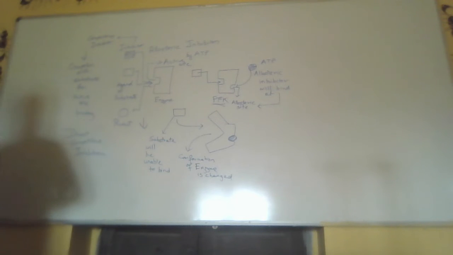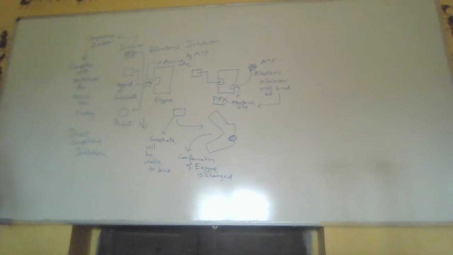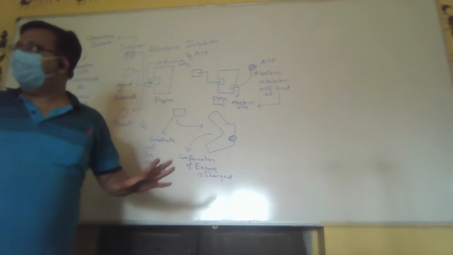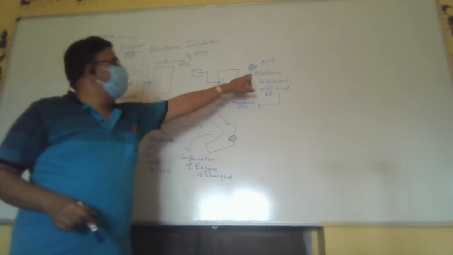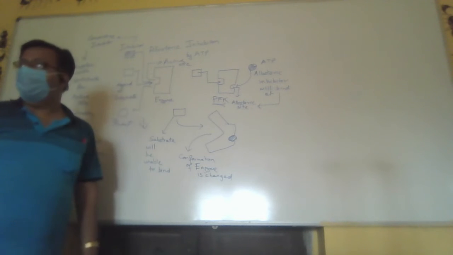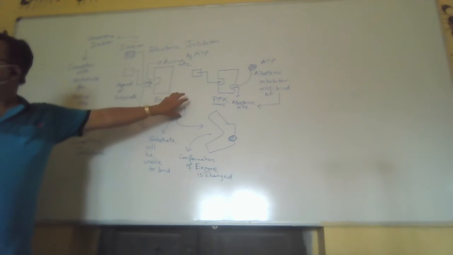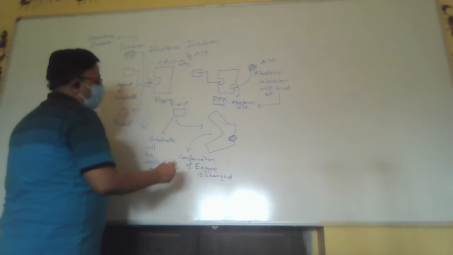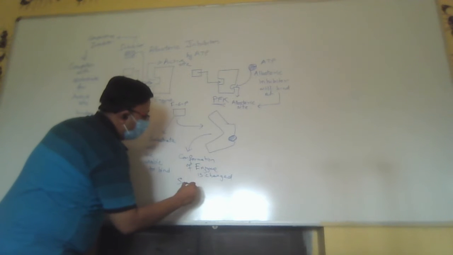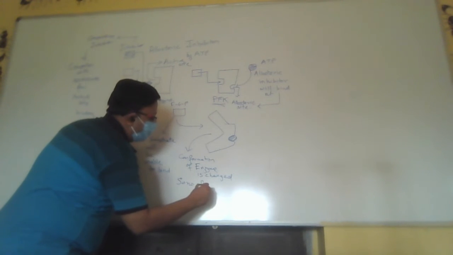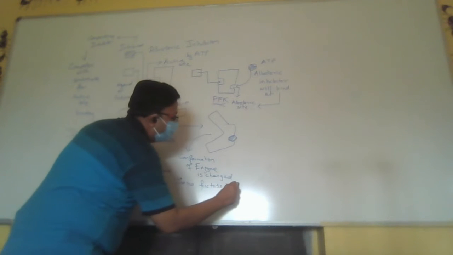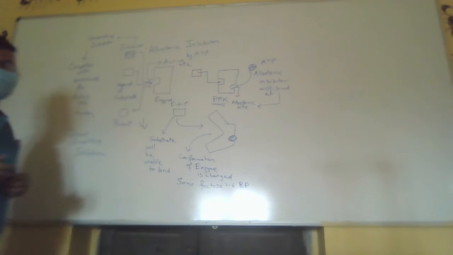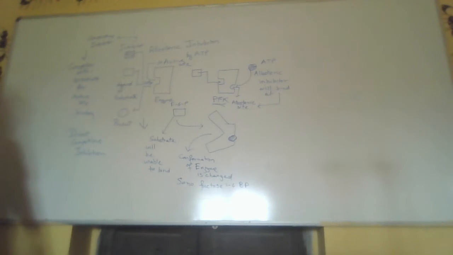Something like this happens. If the ATP level is high, all the PFK which is present in the cell, this ATP will come and bind and change the configuration. As a result, no fructose 6-phosphate will be converted, so no fructose 1,6-bisphosphate. I missed the R over there in fructose. So this type of allosteric inhibition takes place.